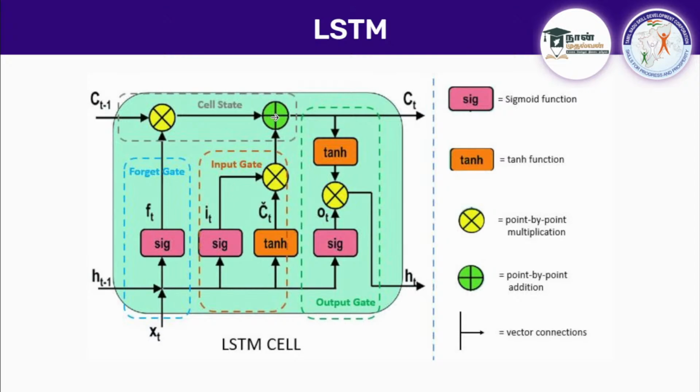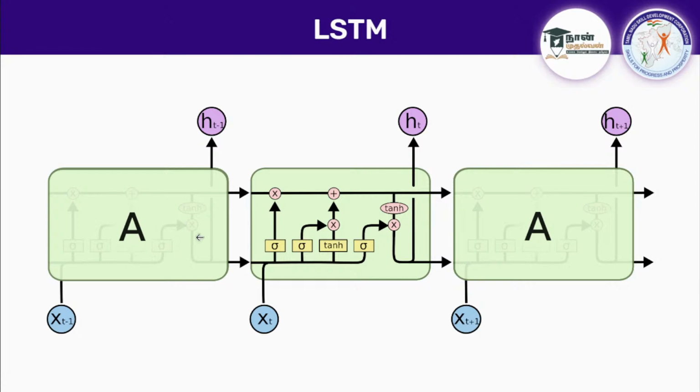Okay, some input is passed here. This is addition, something is happening here. Something from the past is forgotten and it is stored here. Along with that, some new input information is passed, and both of these get added and passed to the output gate. So we are getting output. It is passed to the next neuron. For example, this is a neuron, this is happening inside, and this is passed to the next neuron.